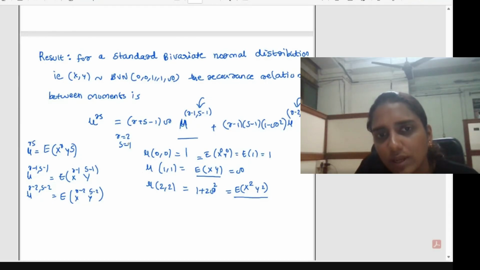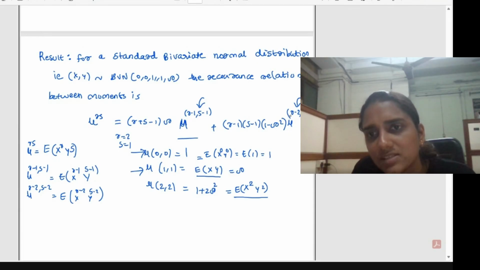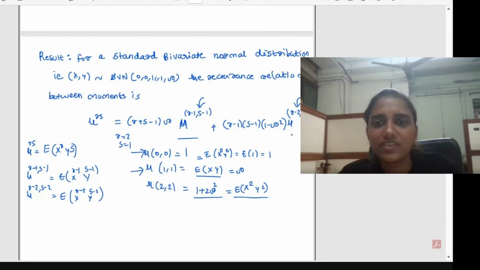So when R equal to 2 and S equal to 1, mu R minus 1 S minus 1 will give you 𝜇11. Then R minus 2 S minus 2 will give you 𝜇00. So instead of this term, you can substitute rho, and instead of this, you can substitute 1. Then R equal to 2, S equal to 2. Just substitute and simplify, you will get it as 1 plus 2 rho square. So if you know this relation, this is actually a direct result. You don't have to apply the previous result.